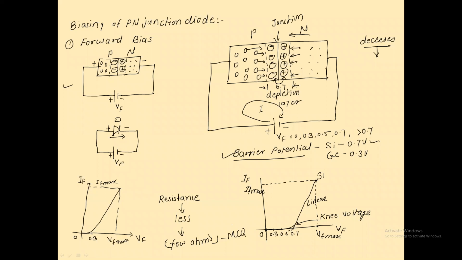The forward bias diode offers a resistance in terms of ohms, mega ohms, infinite, or nothing? Your answer should be in terms of a few ohms, meaning 10 ohms, 20 ohms, 30 ohms, and that resistance is less. Get it, my point? So this is the theory behind the forward bias diode.